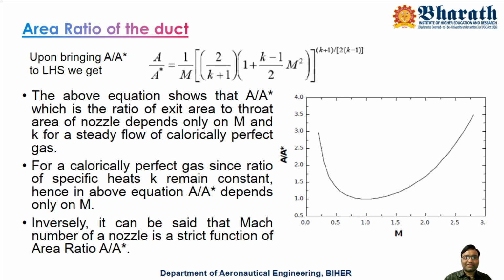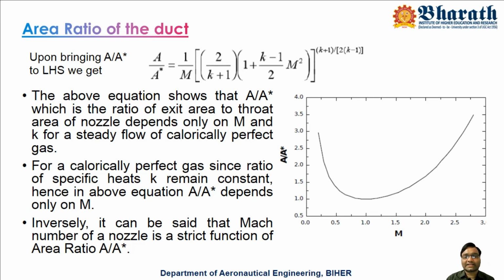So that's why on the less than one side, this graph doesn't have that much importance. On the greater than one side, this graph has a lot of importance. That means if you want to get a supersonic Mach number, you need to follow the A by A star value. Otherwise, you will not get the corresponding Mach number.